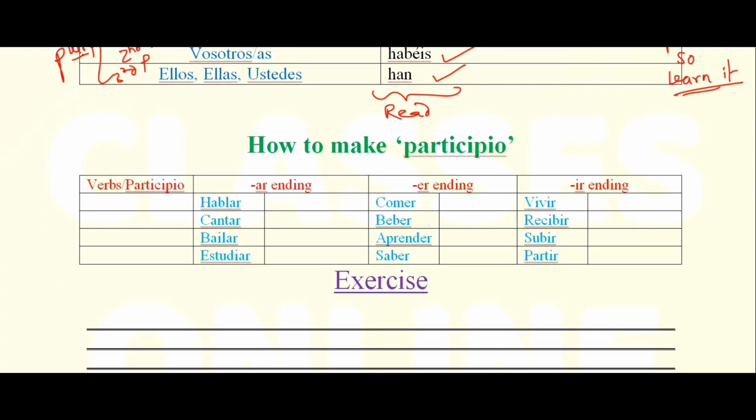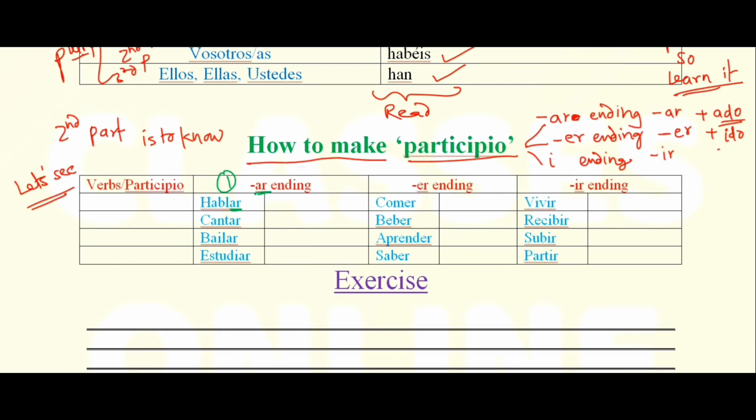And in the second part, we have to learn how to make the past participle, or in Spanish we can say participio. See how to make participio. In Spanish we have AR, ER and IR ending verbs.